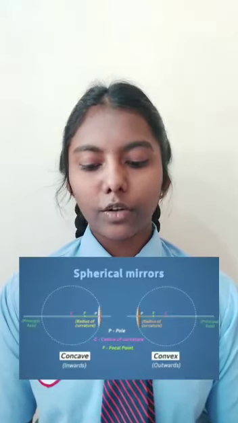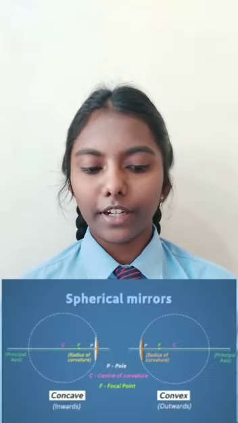Point of incidence: the reflected ray, incident ray, normal, angle of incidence and angle of reflection all lie at the same point, known as the point of incidence. Spherical mirror: there are two types of mirror, concave and convex. Concave mirror: a spherical mirror whose reflecting surface is curved inwards is known as a concave mirror. Convex mirror: a spherical mirror whose reflecting surface is curved outwards is known as a convex mirror.